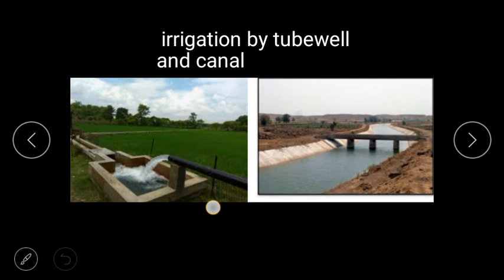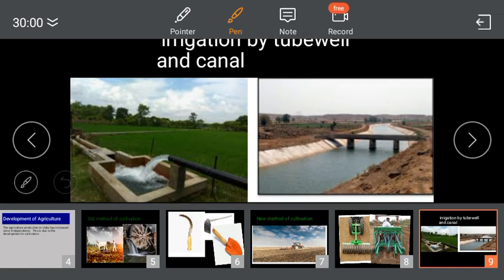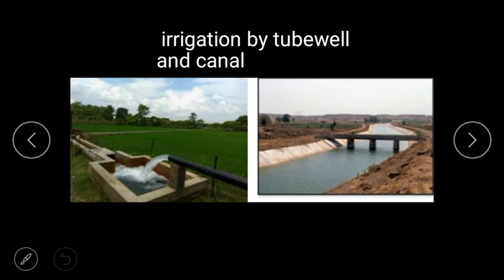Because now these seeds, which are of good quality, are called high yielding variety, HYV. It requires more water. So drawing from the well takes much time also. So instead of that, now people are using tubewell, canal and sprinklers. Clear?